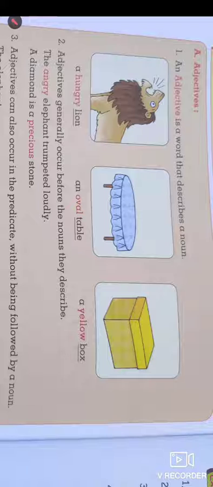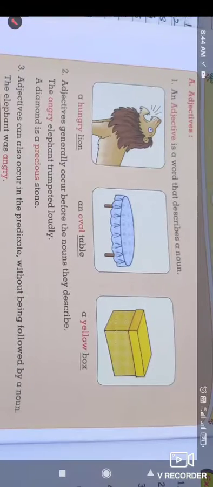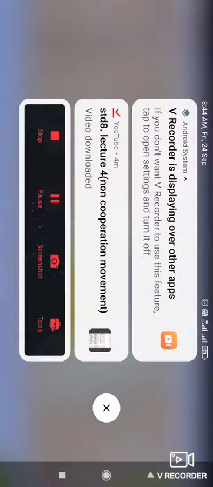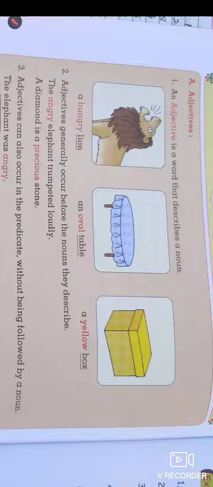Next picture is a yellow box. So we get the information about the color of the box, and yellow is an adjective of box. So here is the first definition. In the first line, there is a definition of an adjective, that is, an adjective is a word that describes a noun. Simple.